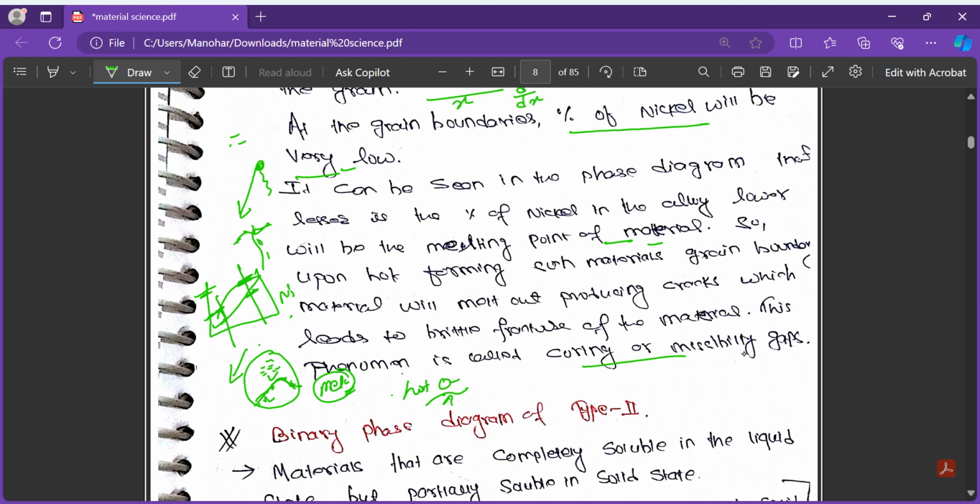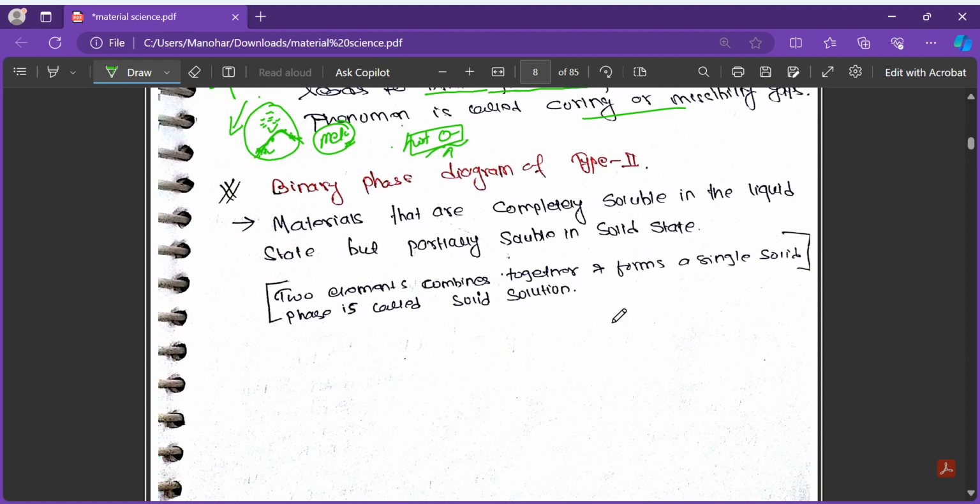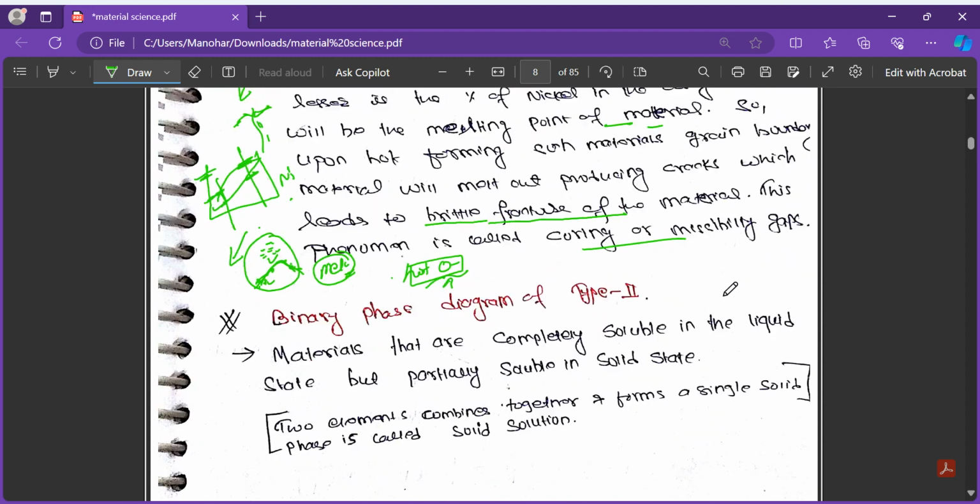If the hot forming temperature is greater than the melting point at the grain boundary, which is very less, this material will fracture. So there will be brittle fracture of the material because of the hot forming process, because of no diffusion or less diffusion, or because the melting point at the grain boundary is less. This is known as coring or miscibility gap.